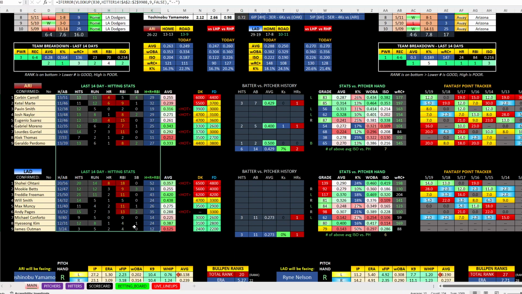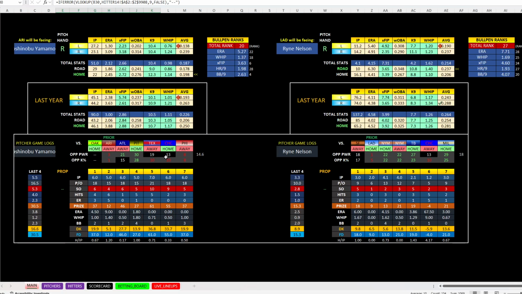Both teams here, you can see, they're basically scorching red hot, putting up a ton of runs. Yamamoto's been good, but in his last 2 starts, he allowed 4 hits, 3 runs, then 6 hits, 5 runs. He's been walking a couple hitters a game. He did have a good start against Atlanta, a good start against Pittsburgh. Pittsburgh sucks. Texas isn't that good. Had a good start there, and a good start against the Cubs. So he's done good. Struggled in his last 2, but I still think he'll have a good outing.